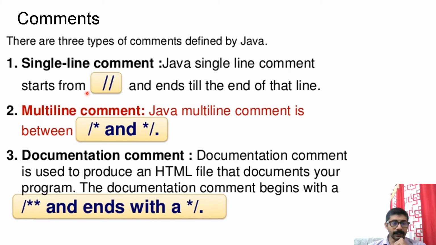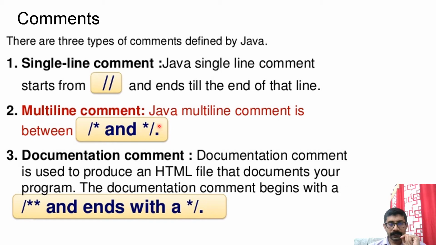Java single line comment starts with two slashes and ends with the end of that line. It is only for that one line. So wherever you are giving the slashes, from that point to the end of line, that much part is treated as comment, and comment is something which is ignored by the Java compiler. So during the time of compilation, comment portion is ignored by the compiler.